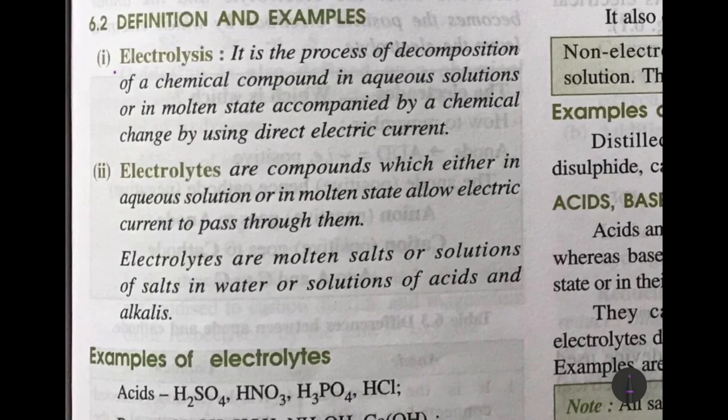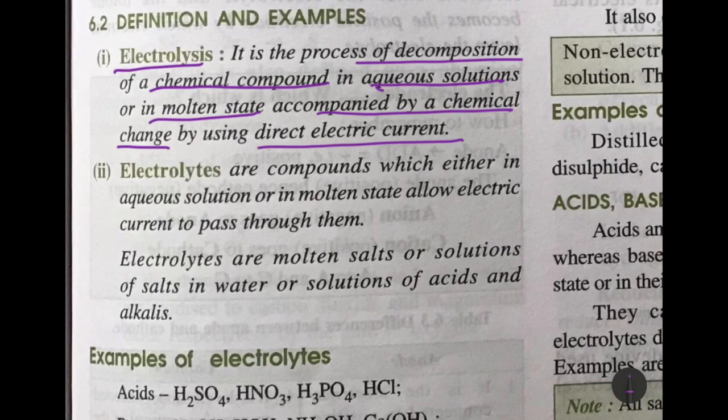When we define electrolysis, we define it as the process of decomposition of a chemical compound in aqueous or molten state, accompanied by a chemical change, by using direct electric current. And we define electrolytes as compounds which, either in aqueous solution or in molten state, allow electric current to pass through them. Most important, remember, the compound must be in aqueous solution, dissolved in water, or in molten state.